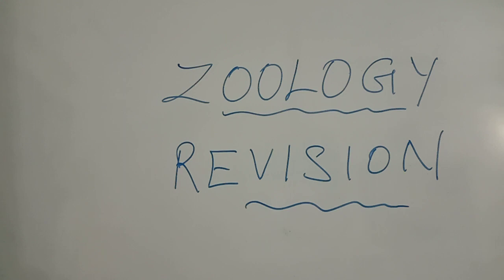Understand? Then the accessory ducts of the male reproductive system: rete testis, vasa efferentia, epididymis, vas deferens. This is one of the 2 mark questions. Then the accessory glands of the male reproductive system is the next 2 mark question. For example, the seminal vesicles, bulbourethral glands, otherwise called Cowper's glands, and the single prostate gland. These are the accessory glands of the male reproductive system. This is also one of the 2 mark questions.